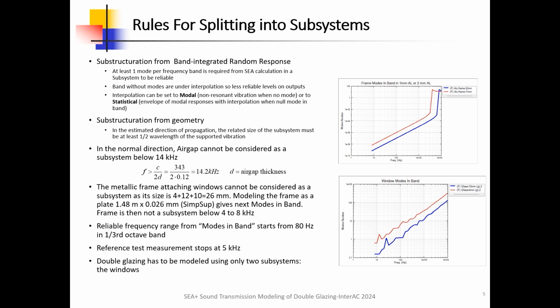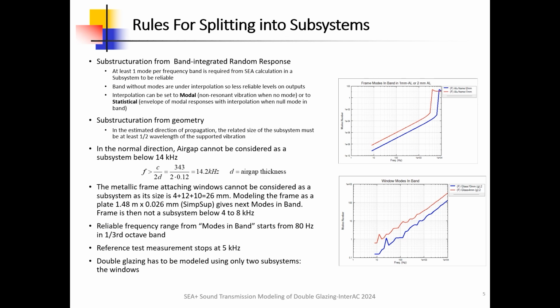Substructuration from band integrated random response. At least one mode per frequency band is required for SEA calculation in a subsystem to be reliable. Bands without modes are under interpolation, so less reliable levels on outputs. Interpolation can be set to modal, non-resonant vibration when no mode, or to statistical, envelope of modal responses with interpolation when null mode in band.